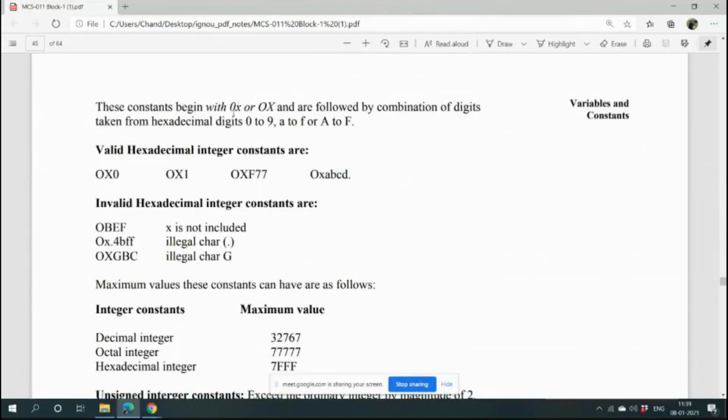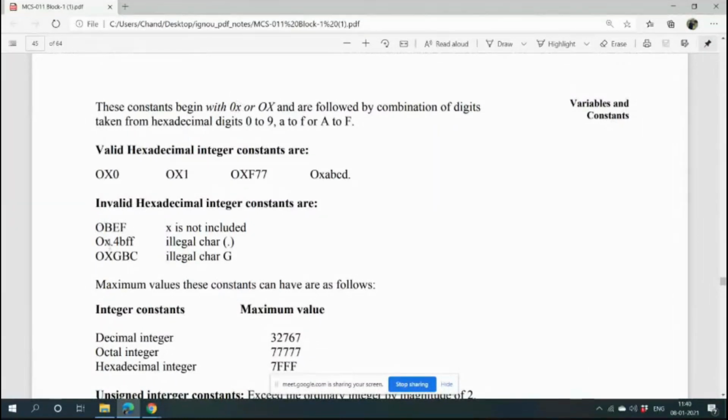Because these constants not only begin with 0, they begin with 0x or 0X, and are followed by a combination of digits taken from hexadecimal digits only, from 0 to 9 and A to F. So letters A to F are allowed and digits 0 to 9 are allowed, and a hexadecimal number should start with 0x or 0X. Why is this 0BFF not a valid integer constant? Because every hexadecimal integer constant has 0, but X is not given here.